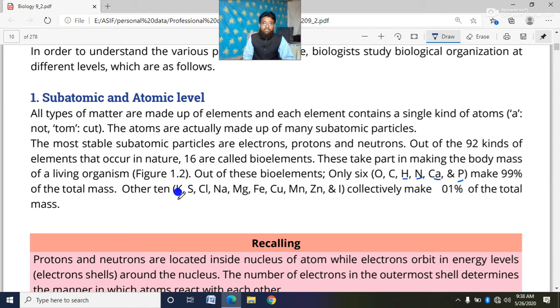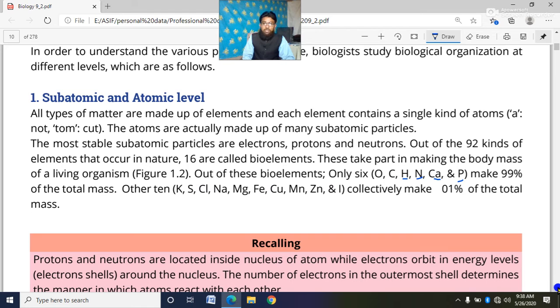Next, dear cadets, we have the other 10 bioelements. They collectively make just 1% of the total body mass. These are potassium, sulfur, chloride, sodium, magnesium, iron, copper, manganese, zinc, and iodine. Dear cadets, these are the 10 bioelements which take part in making just 1% of our body.